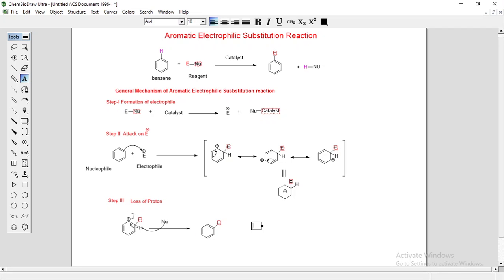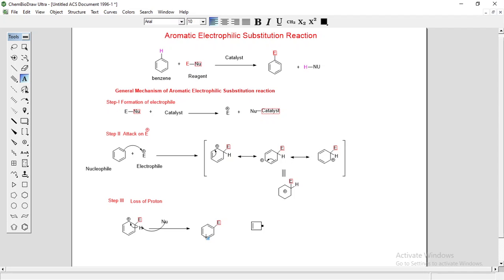The driving force for this last step is aromatization, because in the second step this benzene ring loses its aromaticity. The intermediate is non-aromatic, so that's why it converts to an aromatic compound, which is more stable than the non-aromatic one. So the driving force for the third step is aromatization of the ring.